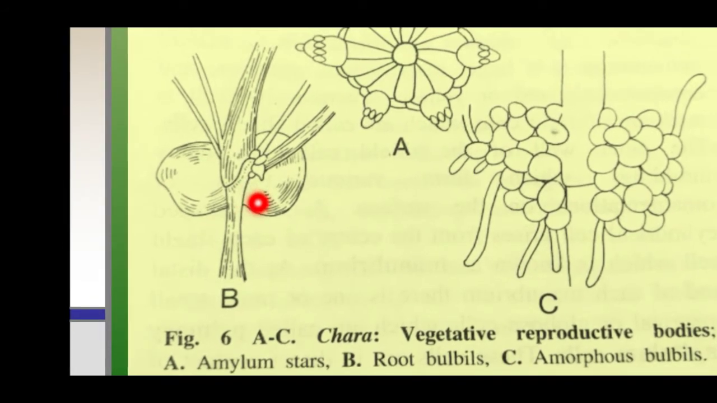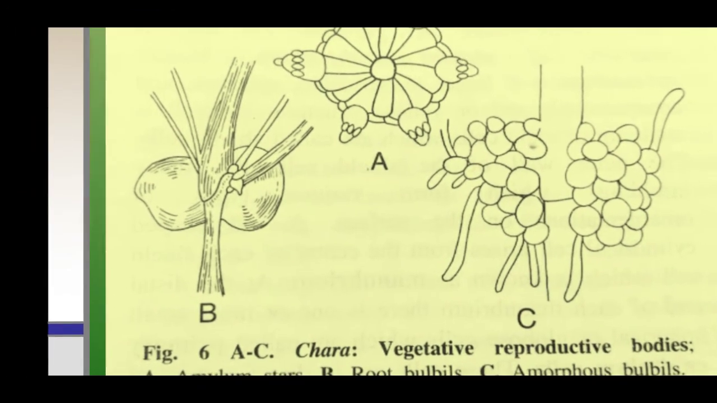In Chara aspera, some oval or spherical bulbils develop on the rhizoids, and these bulbils, when detached from the rhizoids, give rise to a new plant. In Chara baltica, these bulbils develop on the nodes of the main axis and they also act as a perennating organ.